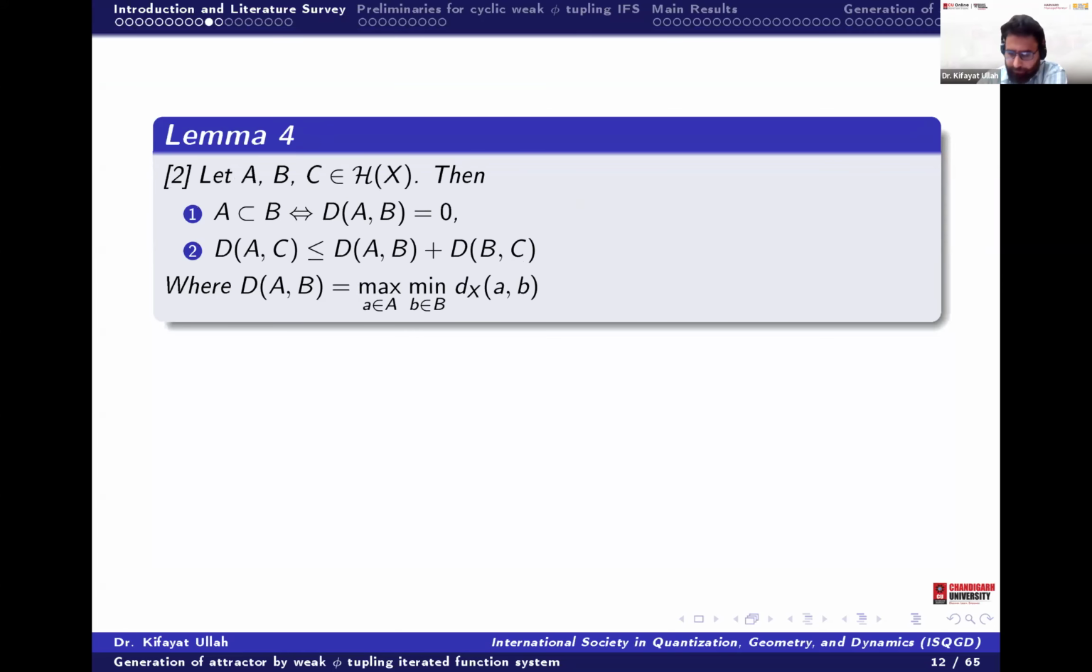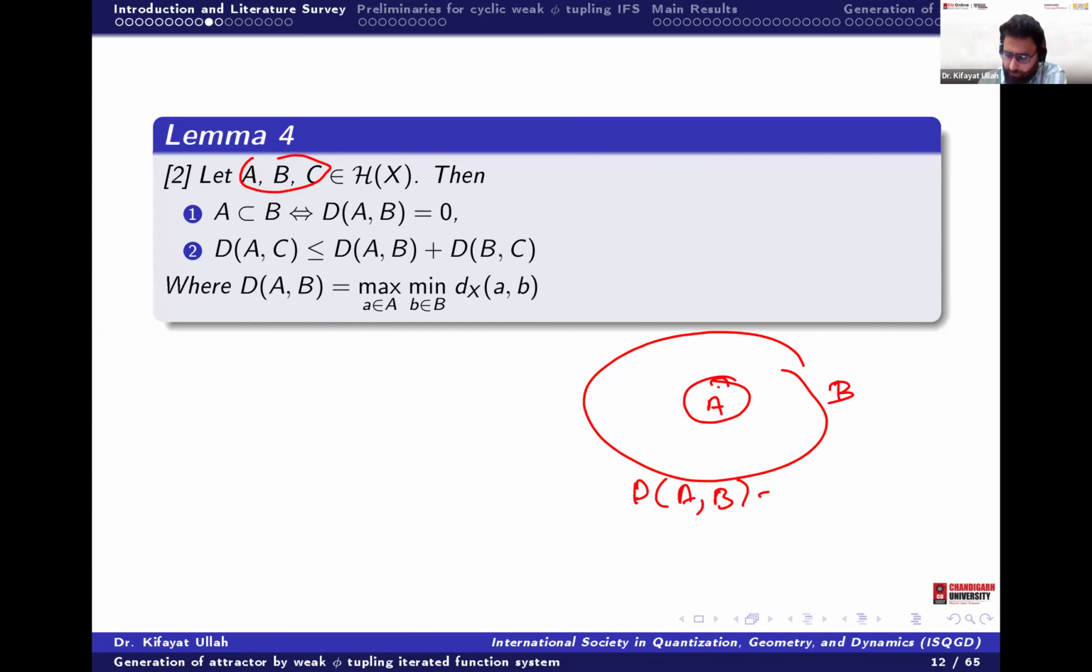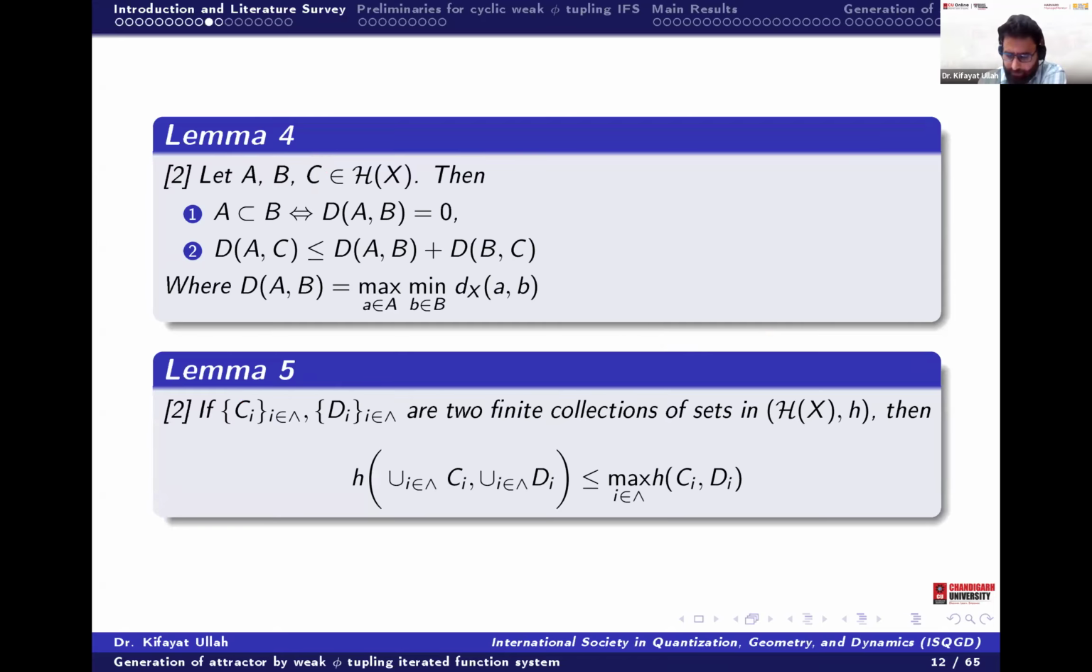Now, some of the results that we usually know: if we have three compact subsets A, B and C of the space X, then if A is a subset of B, the distance from A to B is equal to 0. Similarly, the distance from A to C satisfies the triangular inequality: d of A comma B plus d of B comma C. This is the distance from A to B that we have already defined.